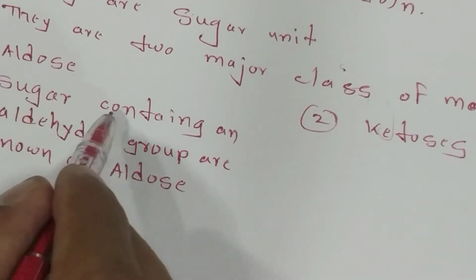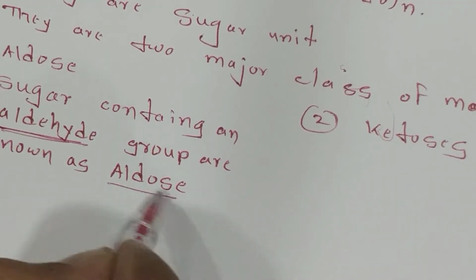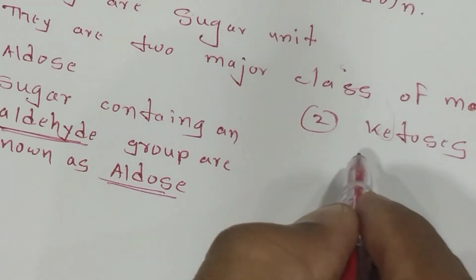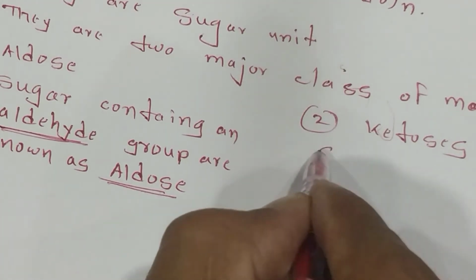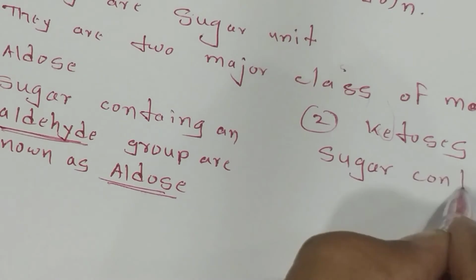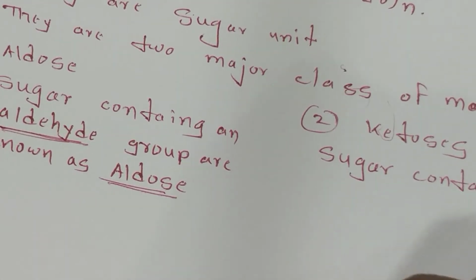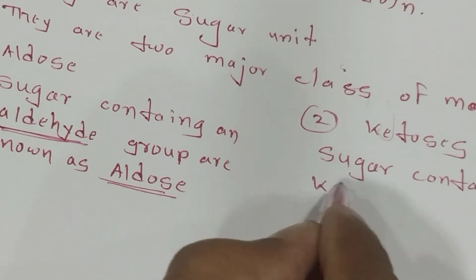See the aldose, the sugar containing the group of aldehyde, that is called aldose. Now the ketose: the sugar containing a ketone group.